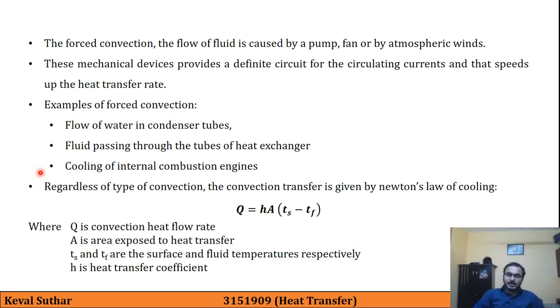So it is a very simple equation. Regarding h, the heat transfer coefficient, we will study it in detail in the chapter on convection.